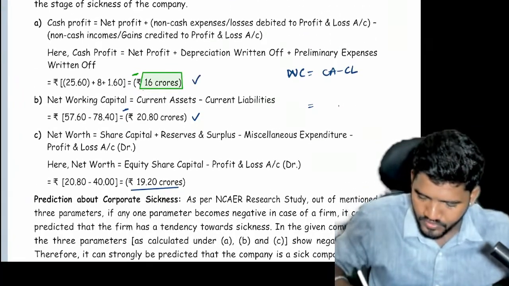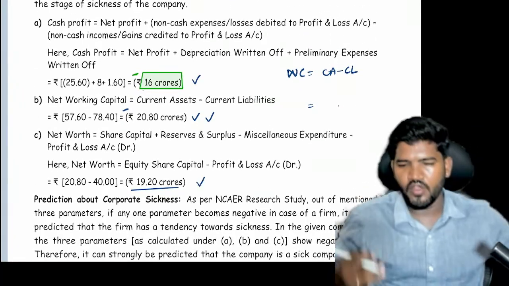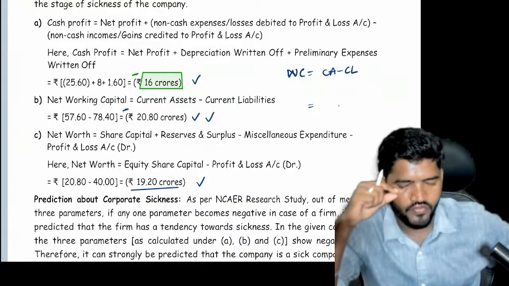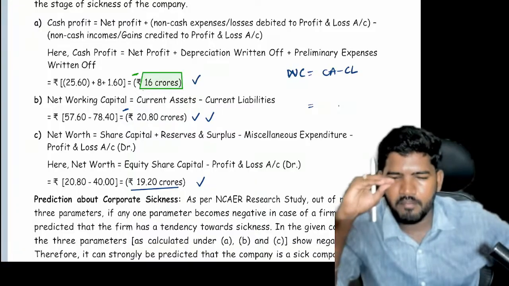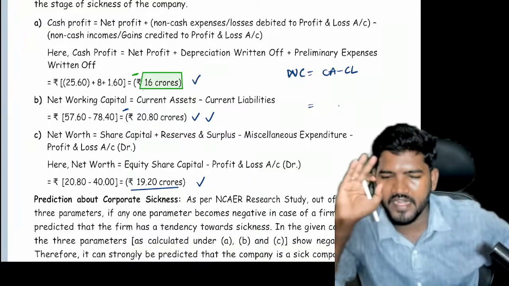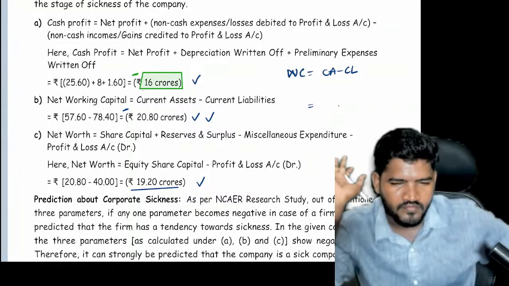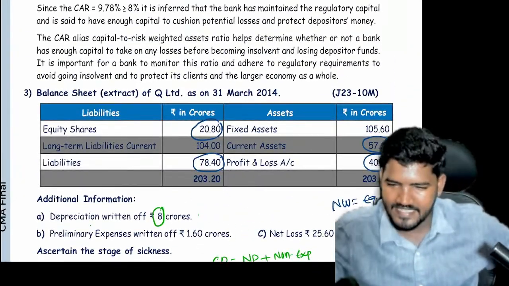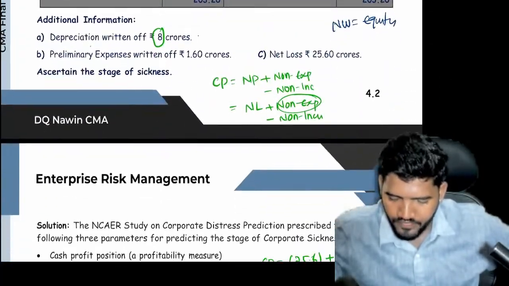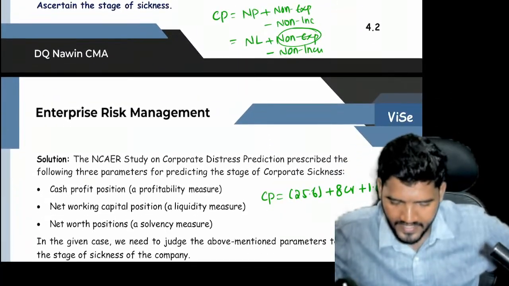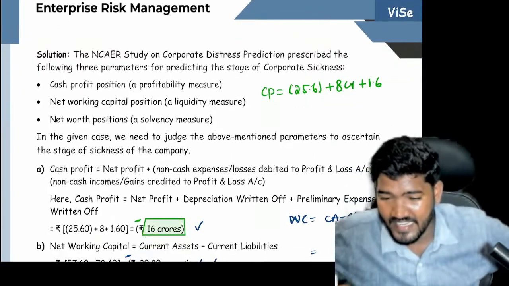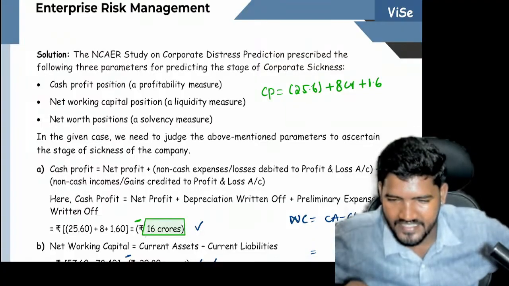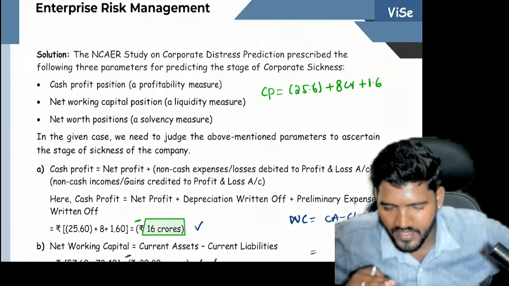The first one is negative, the second one is negative, the third one is negative. As per our conceptual knowledge, if all three are negative, your company is fully sick. That is the ultimate conclusion. Any difficulty in this calculation, guys? Easy calculation, right? But if you show only the direct calculation in your answer sheet, you will not get full marks for this 7-mark question.